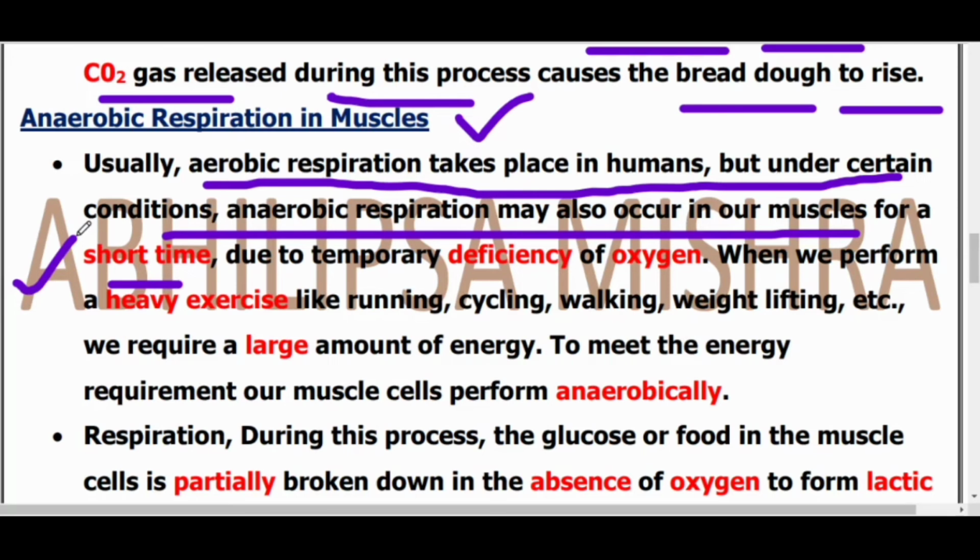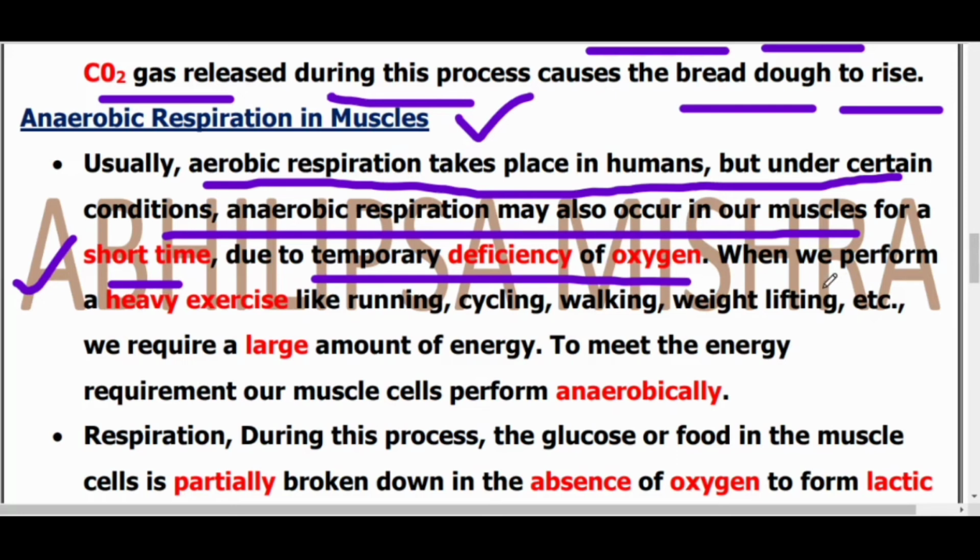Now why this anaerobic? Anaerobic indicates the absence of oxygen. This is the only reason you need to remember for a short type question: due to the temporary deficiency of oxygen. Deficiency means we can say the shortage. For a short time period, due to the shortage or deficiency of oxygen, our body undergoes anaerobic respiration, also for a short time. And why does this happen? Why is there a deficiency of oxygen in our body?